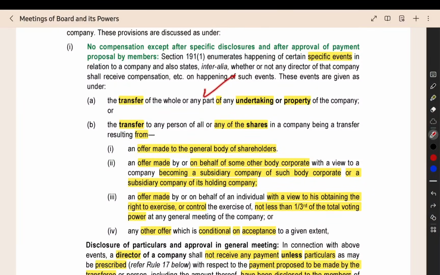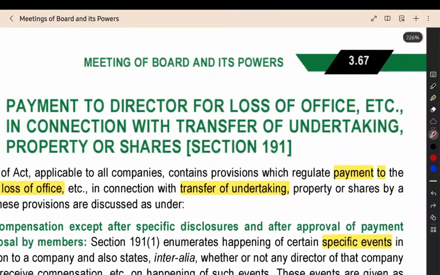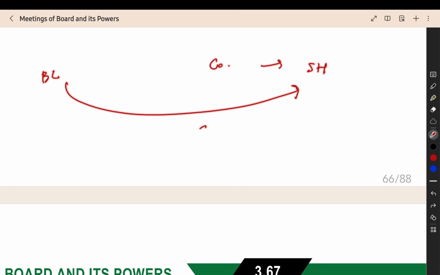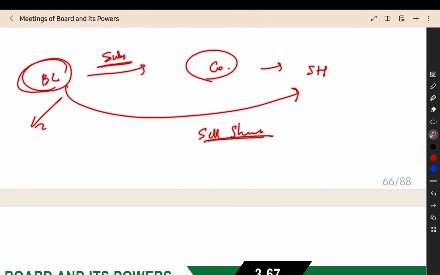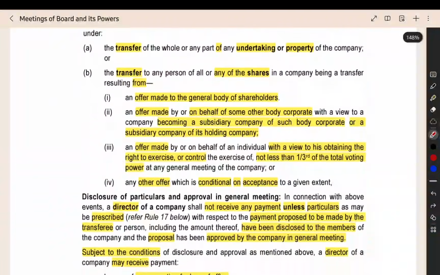Transfer of undertaking, or transfer of property, or transfer of any share. Why are they transferring the share? An offer is given to the general shareholders by some other body corporate. For example, our main company is there, and we have shareholders in the company. Now another body corporate gives an offer to the shareholders to sell all their shares. If they sell all their shares, what will happen? This company will become a subsidiary company. This is the main intention of the body corporate. In that case, if an offer is given to the shareholder, that will also be covered under this section.